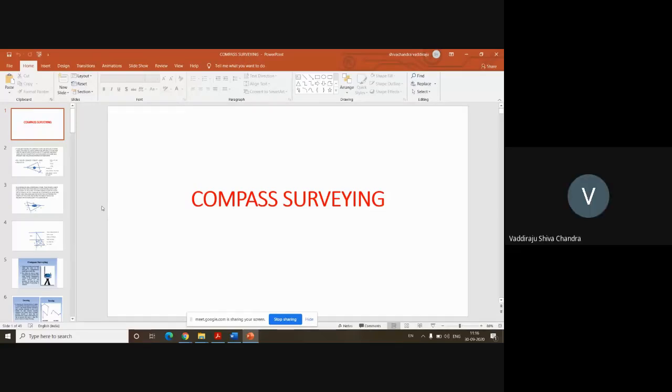Accuracy is correct. Yeah, accuracy, there can be a lot of human errors while doing it. Okay, there will be a lot of human errors. Instead of counting 100 links, you might count only 98 links or 101 links because of laborious work. Okay, that is one more disadvantage. Another major one, as you said, the chain may also increase and decrease its length due to temperature and uneven grounds.